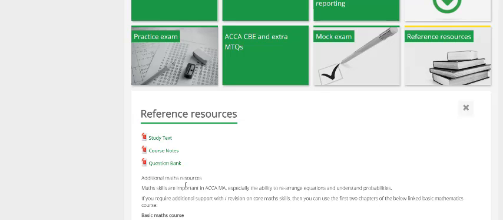For management accounting, we also provide you with an additional maths course, which gives you a little bit of revision on some of the core math skills that you may need to complete this content.